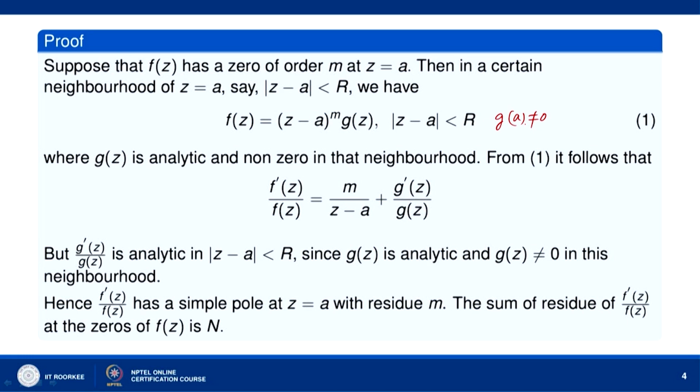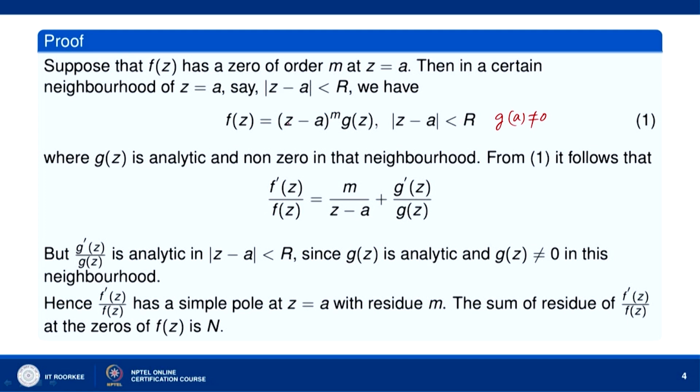So, since g z is analytic in this neighborhood, it is continuous in this neighborhood. Okay. So, g a not equal to 0 implies that we can get a sufficiently small neighborhood of z equal to a in which g z is not 0 throughout the neighborhood. So, mod of z minus a less than r, we can take the neighborhood where g z is not equal to 0 throughout. This r can be taken sufficiently small.